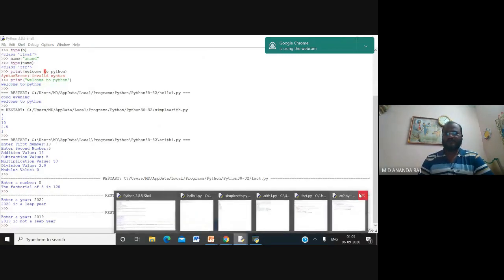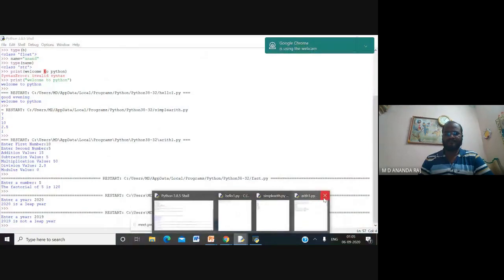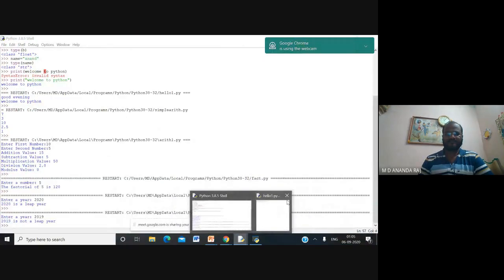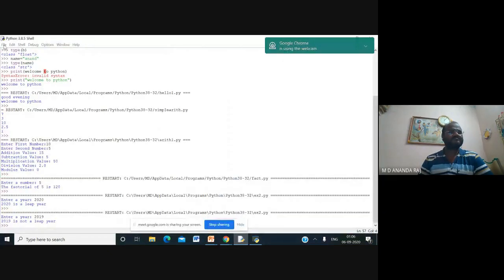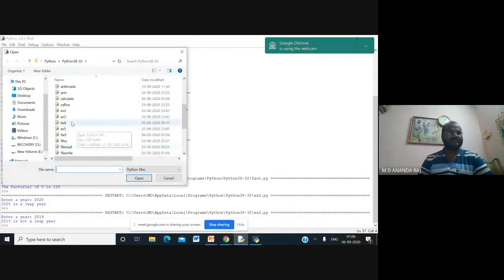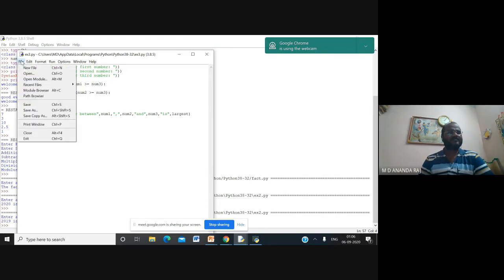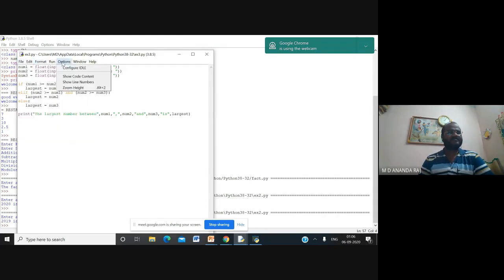Then we'll see one more program. File open ex3. This is the program to find the biggest of three numbers. File ex3.py. So just run option, run module.